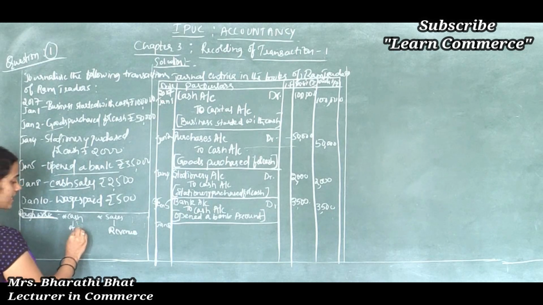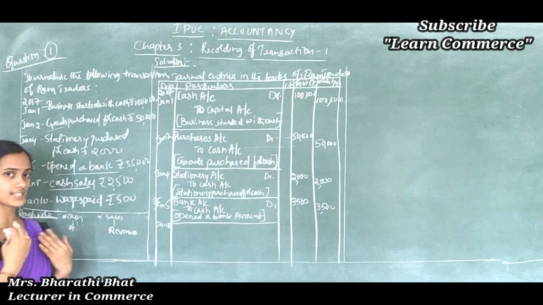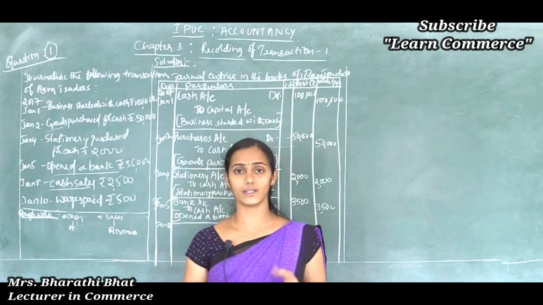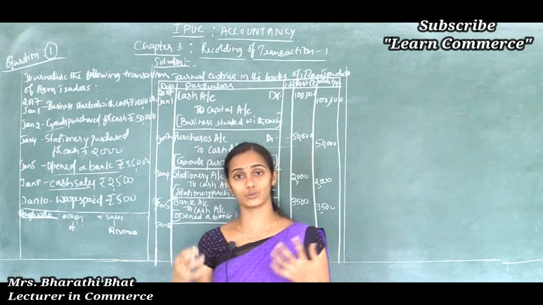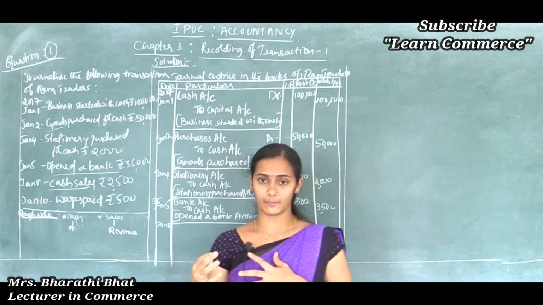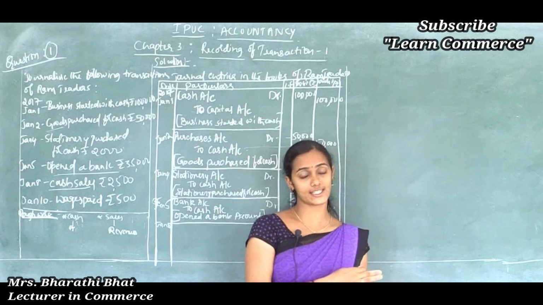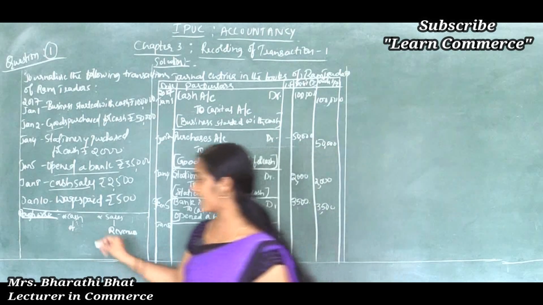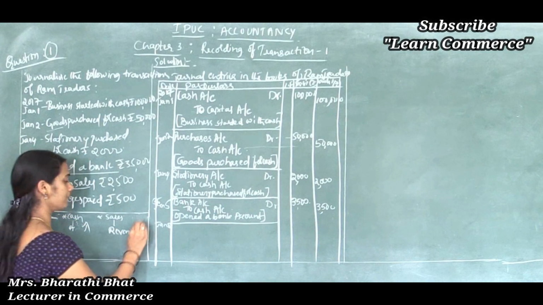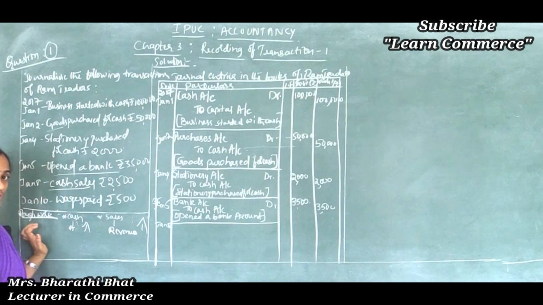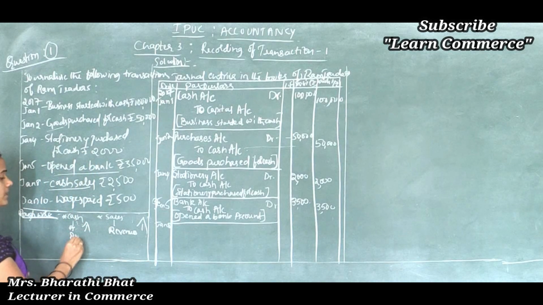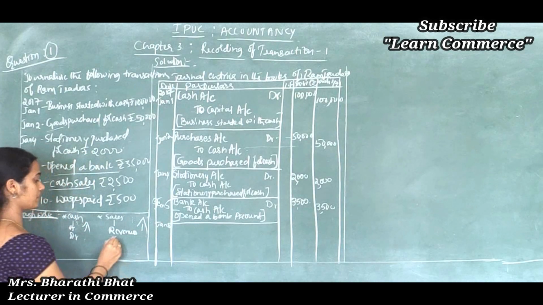Next, analyze this. Say for example Ram Traders sold 2,500 worth of items to some customer. At the time of selling, you receive some amount, so your cash shows increased value, and at the same time your revenue shows increased value. So increase in asset is to be debited, increase in revenue is to be credited.